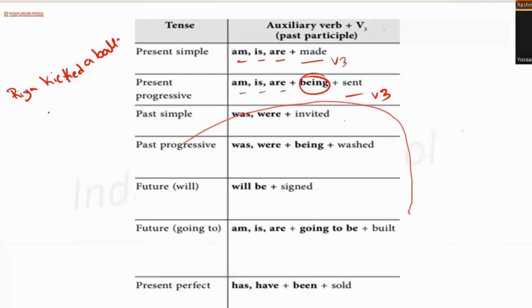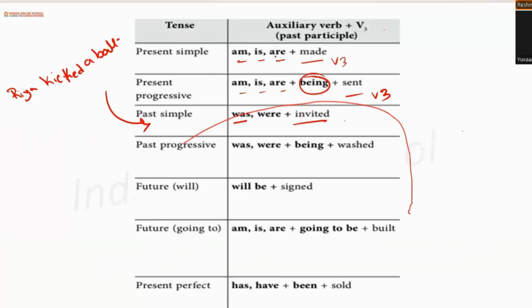Ma'am, may I tell the answer? Yes, please. The ball was kicked by Ria. Very good. Now that is what you are talking about, past simple, right? Yes, ma'am. The ball was kicked by Ria. Why? Because it was past.